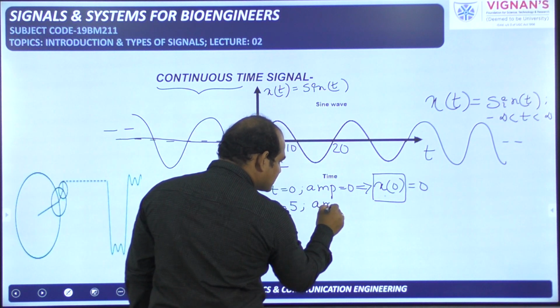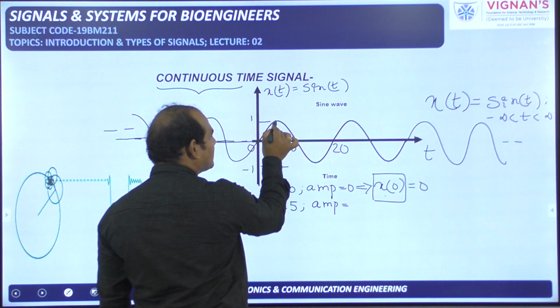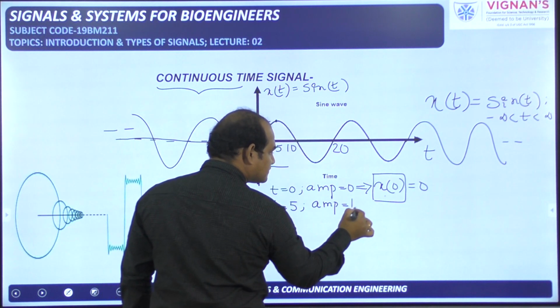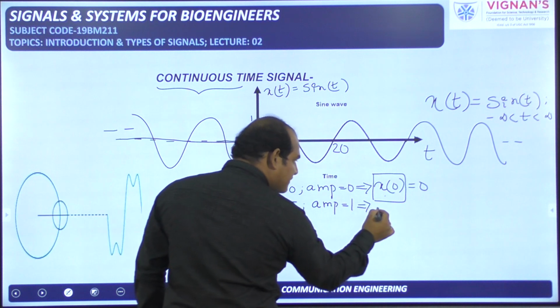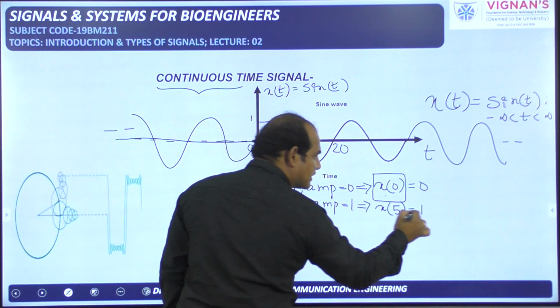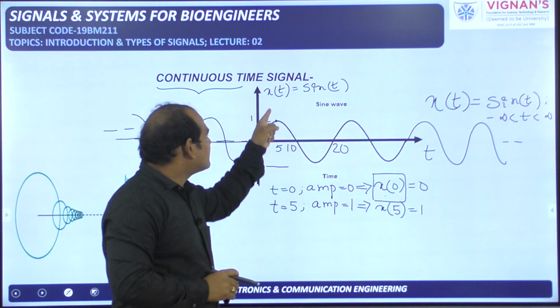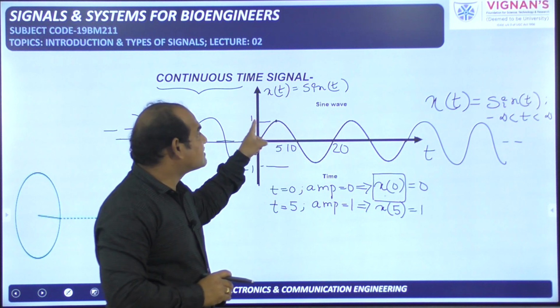So by observing this graphical representation I can tell at t is equal to 5 seconds the amplitude is given by 1, or simply we can represent that as x of 5. x of 5 is equal to 1. All these things are the same. At t is equal to 5 the value of the signal is 1, that is represented with x of 5.